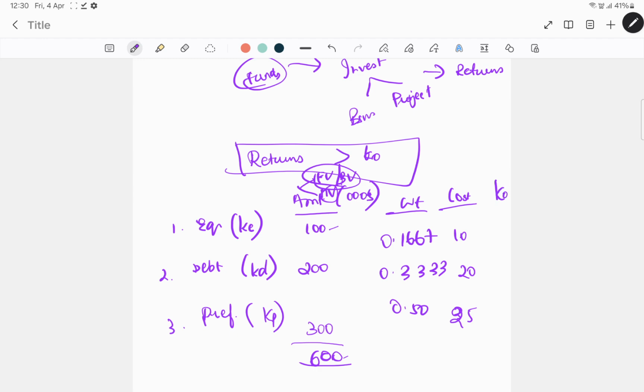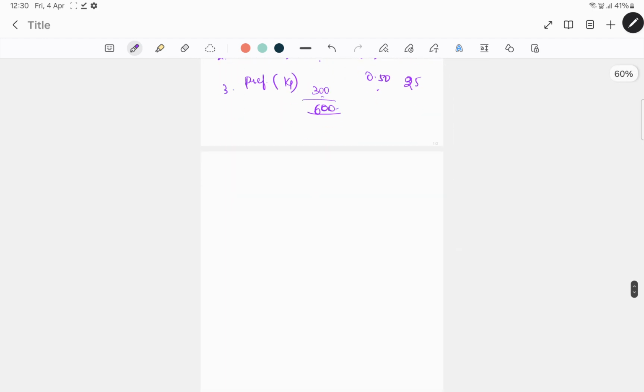Now how do you calculate the K0? K0 is nothing but weight of equity into KE, weight of debt into KD, weight of preference into KP, and that's how you get the overall cost of capital. So let me just write it here. Overall cost of capital is nothing but